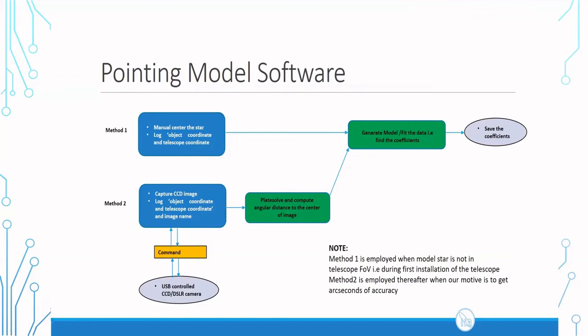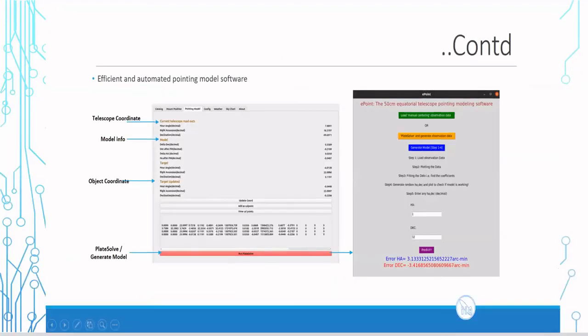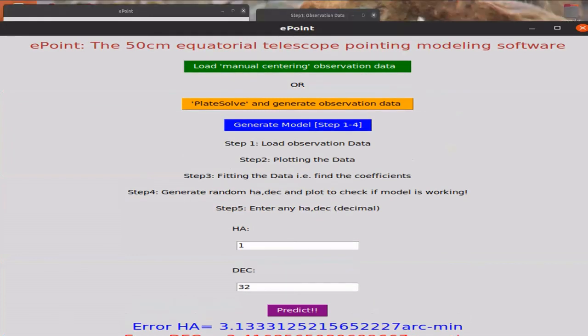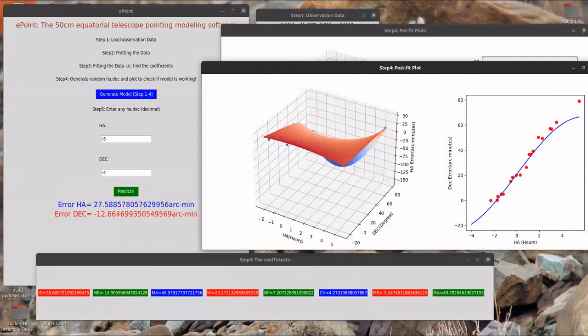And we have the other method too, that is we can capture the CCD image, log the object coordinates, and then we can plate solve and compute the angular distance to the center of the image, generate a model, fit the data and find the coefficient. So this is the graphical user interface. Through it we can choose the manual or the plate solve method, and we can instantaneously plot the post-fit data. This is just an indication only.